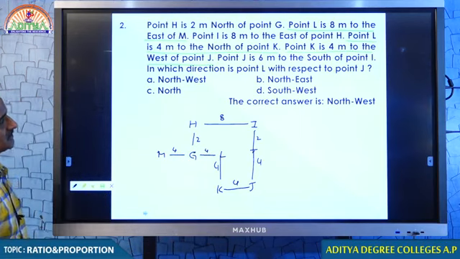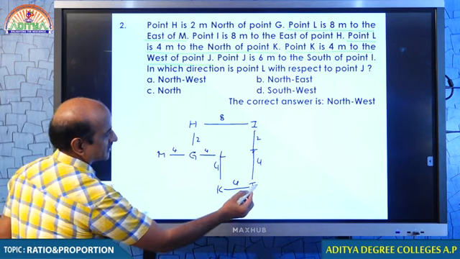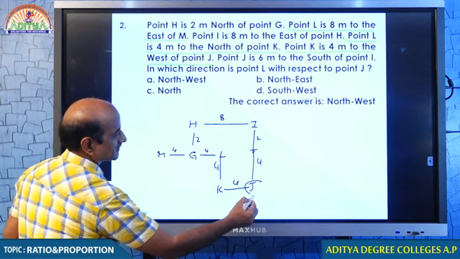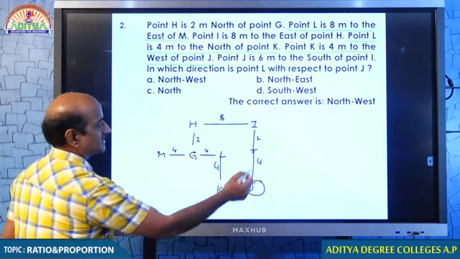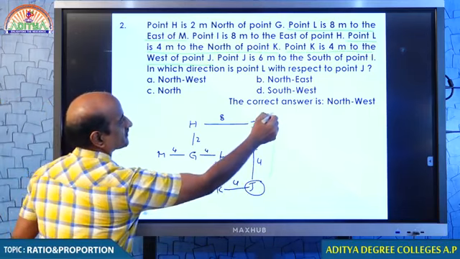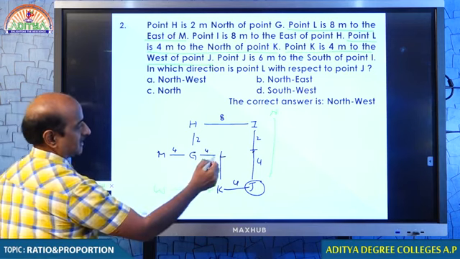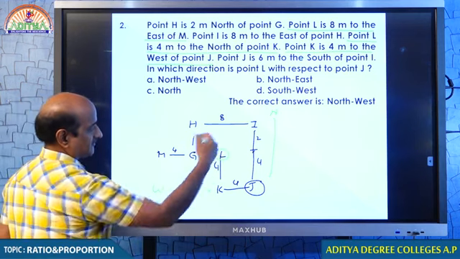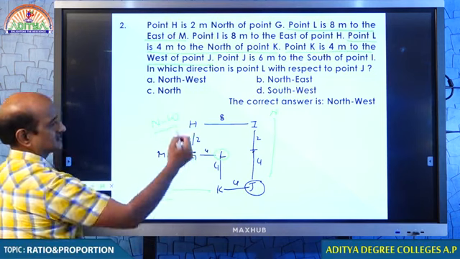You understand that? Tell me students, in which direction is point L with respect to J? What are you looking from? You are looking from J. From J, where is L located? For J, this is all north. And for J, this is all west. And L is located somewhere between north and west. Therefore, your answer is northwest.